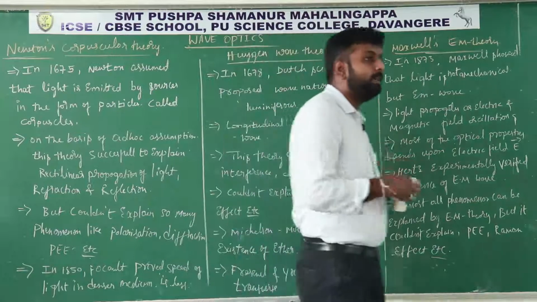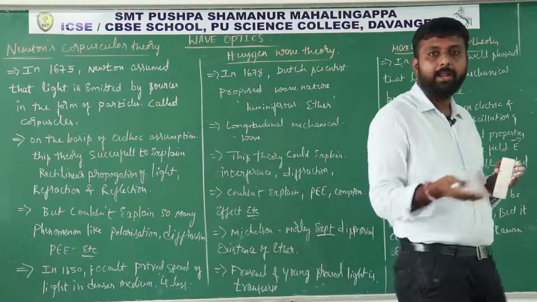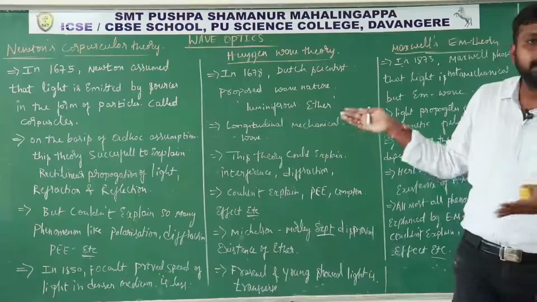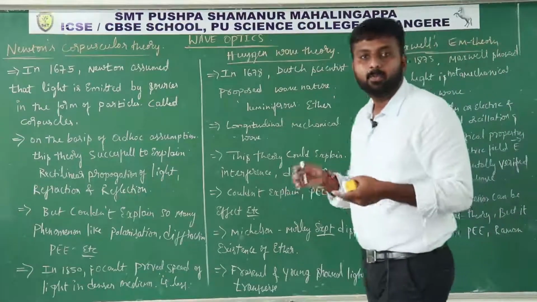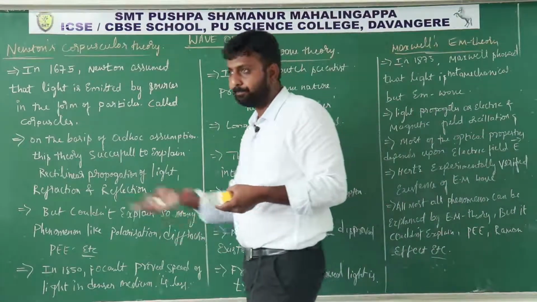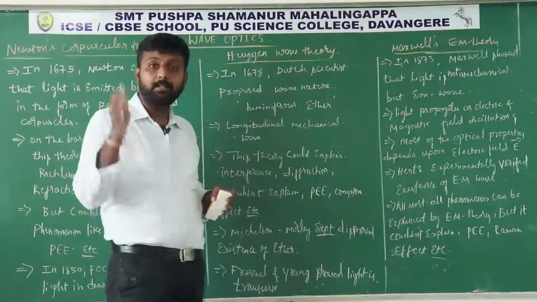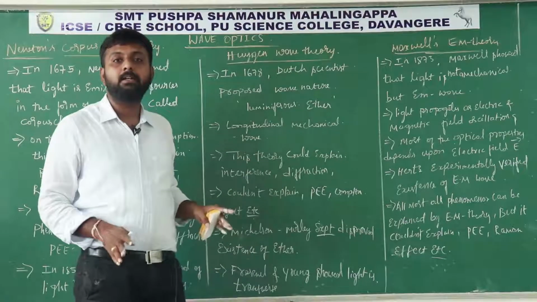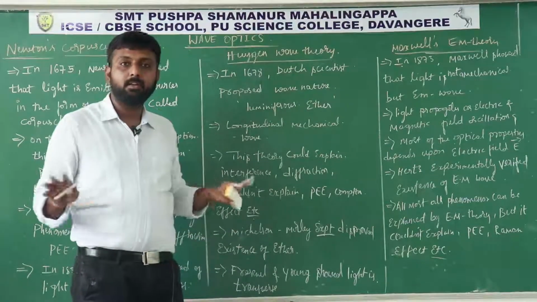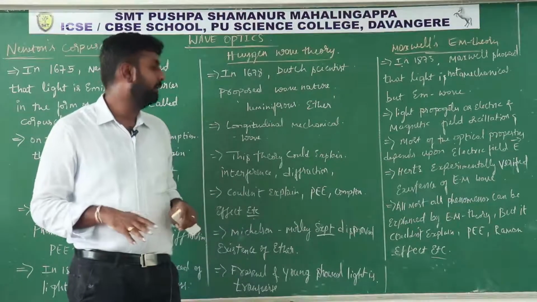There you will get the electric field vector and the magnetic field vector also, but we are studying optics, right? So most of the optical properties depend on the electric field vector. So we will not consider the magnetic field vectors.